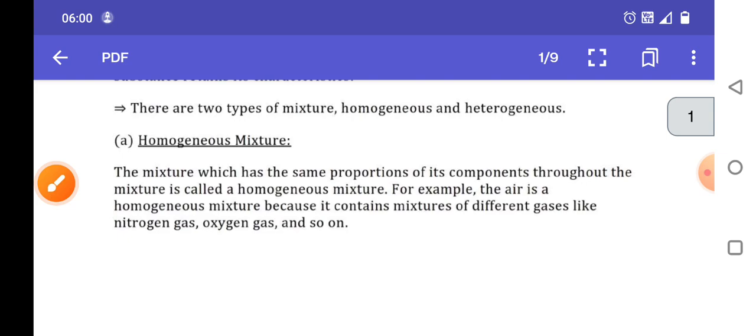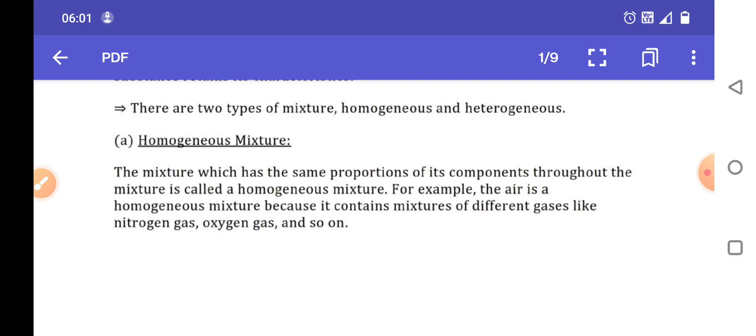homogeneous mixture? The mixture which has the same proportion of its components throughout the mixture is called a homogeneous mixture. For example, air is a homogeneous mixture because it contains a mixture of different gases like nitrogen gas, oxygen gas and so on.